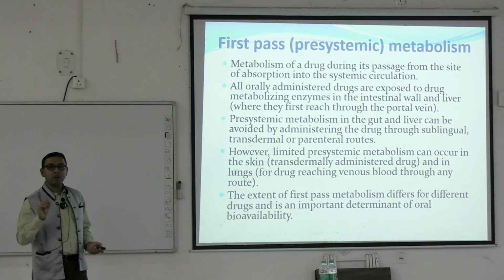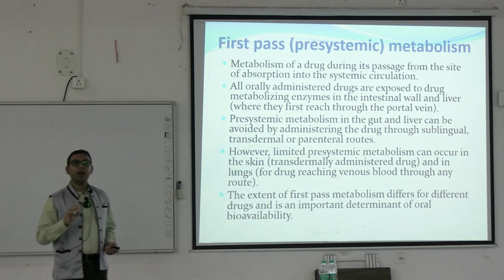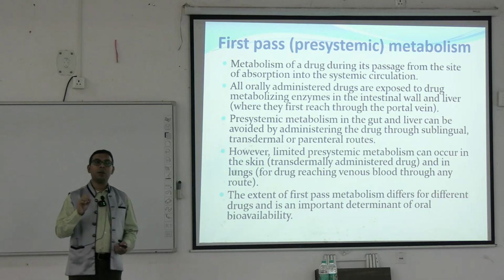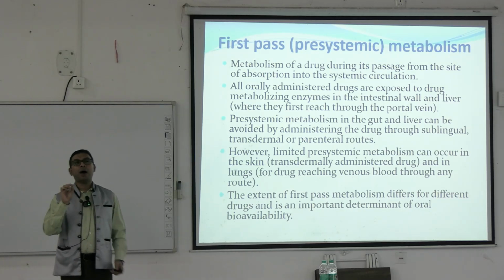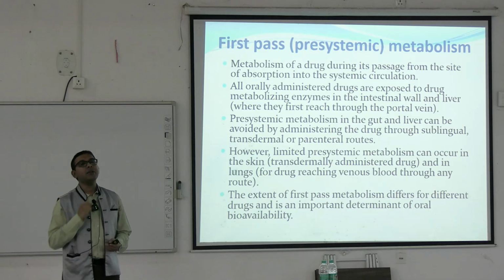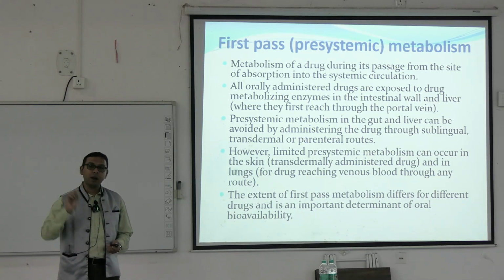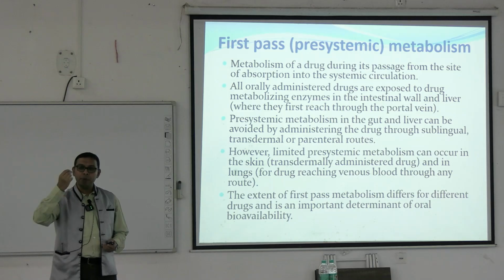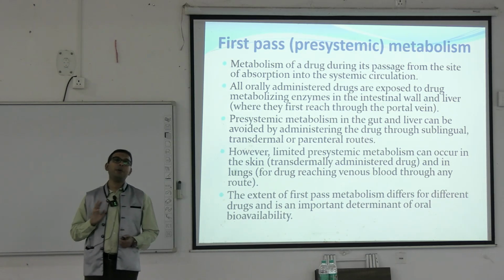When it is given transdermally, intravenously or intramuscularly, most of the drug will reach the site. For example, for the intravenous route, the bioavailability is 100% because we are injecting the drug into the blood itself. But when we give an oral drug, the bioavailability will not be 100%.